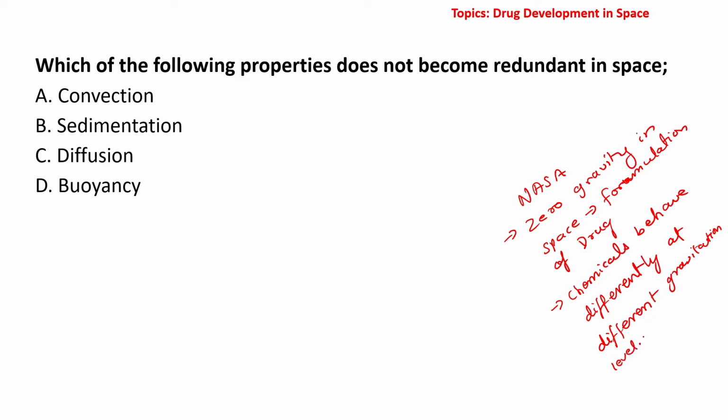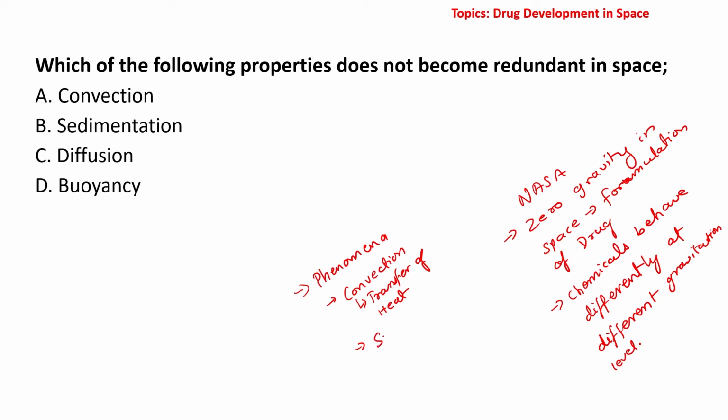All right. If you watch closely now, then what we feel is some physical phenomena which we take for granted on Earth's surface. For example, convection. All right, convection is basically transfer of heat through physical contact.